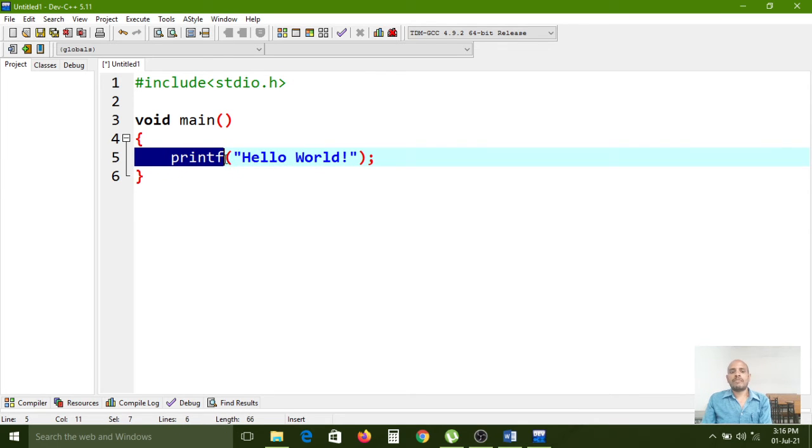Because this printf function, having common functionality, has already been developed by the people who developed C, and this printf function definition is already available in this standard input output library header file, right? If you want to use this function, then simply you can include that header file in our current program. So that is the printf function, the predefined functions functionality. Like printf, there are scanf, getch, getchar, getche, putchar. Like that there are a number of predefined functions we have.